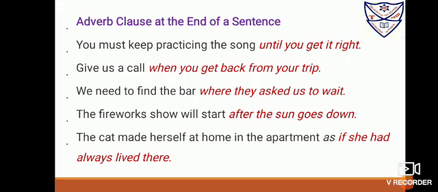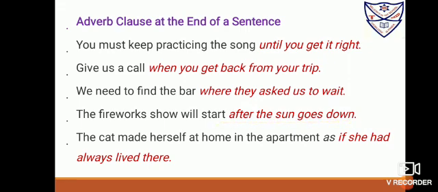We need to find the bar where they asked us to wait. So this is an adverb clause. The fireworks show will start after the sun goes down. So when will it start? After the sun goes down.